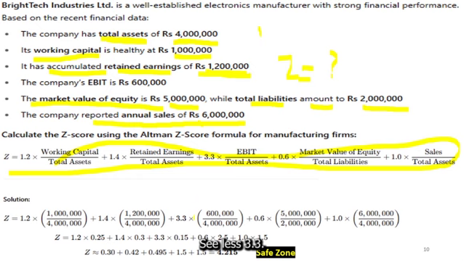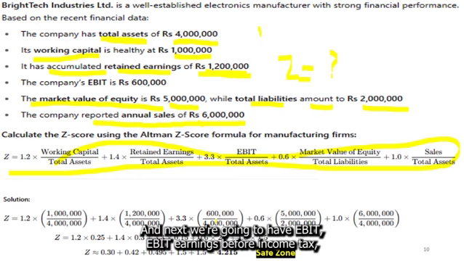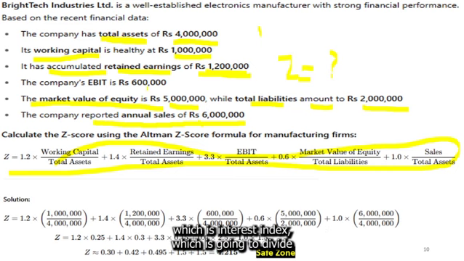Same, plus 3.3 and next we have EBIT, earnings before interest and tax, which is 6 lakh, divided by 40 lakh, plus 0.6.